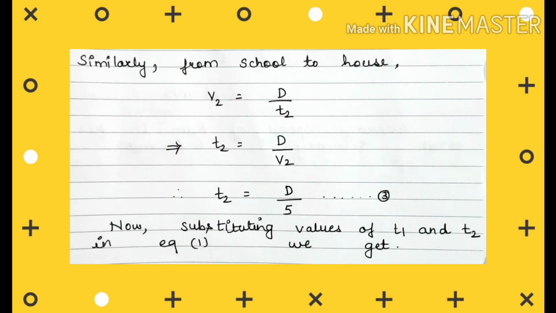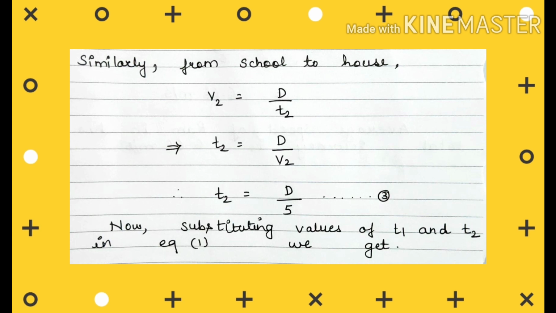Similarly, from school to house, we can do all this and take out the value of T2 by using the equations which we have solved earlier. What is the formula for speed? Speed is equal to distance upon time. From school to house, let us assume that V2 is the speed of Ram from school to house. And what is the distance it is covering? Capital D. What is the time taken by Ram to go from school to house? T2. So what we get is V2 is equal to D upon T2. Rearranging this equation, we get T2 is equal to D upon V2. So what we get is T2 is equal to D by 5. Is it clear to everyone?